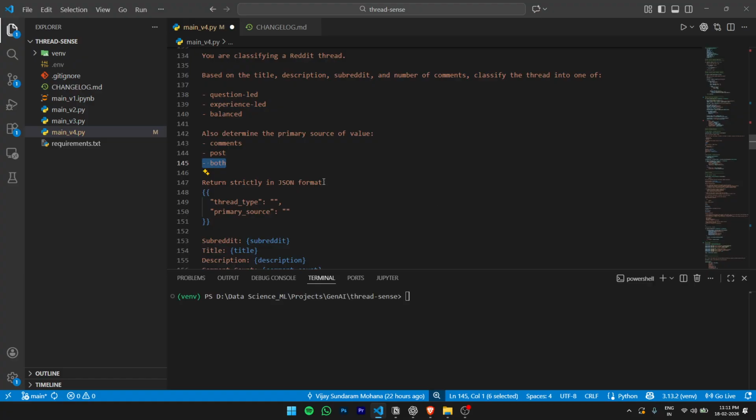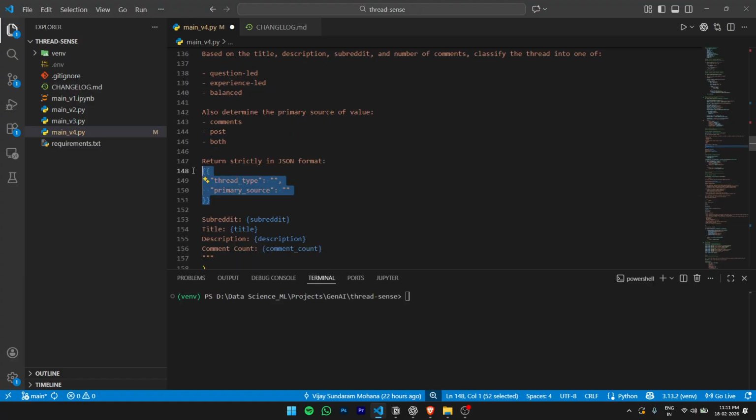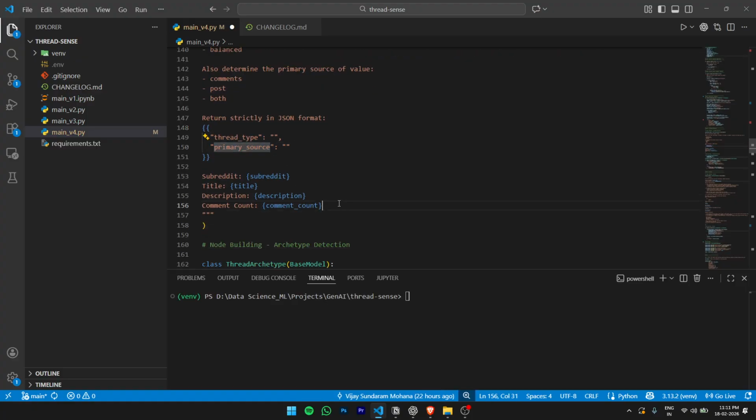And written strictly in JSON format. So we are expecting an output in this format, thread type and primary source. And of course, you have given the other information. Now, although we ask it to produce the data in a JSON format, LLMs are LLMs, and they do make mistakes because they are not deterministic, and any output with a different format is bound to break, right?